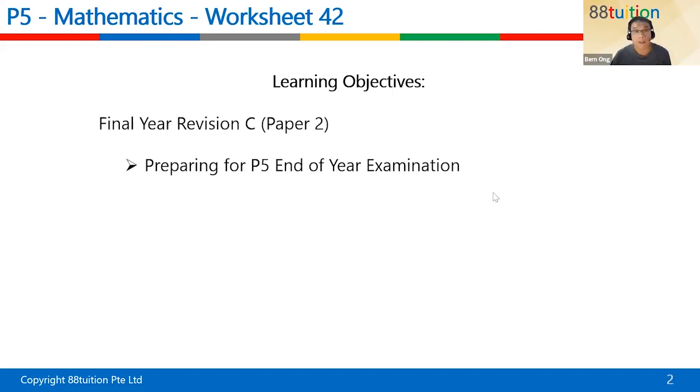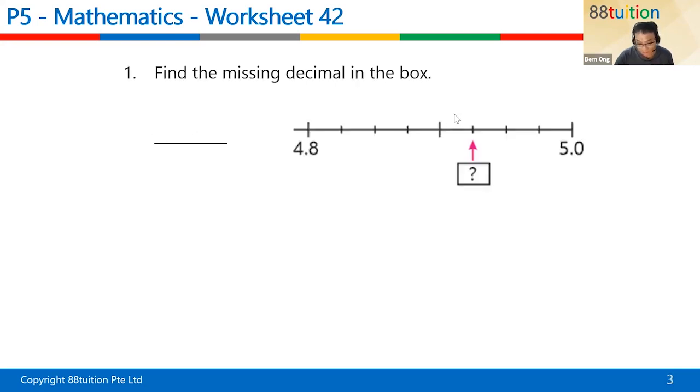Okay, come. So we are going into paper 2. Paper 2 is more on problem solving, and children can use a calculator. And the first question, oh my goodness, both of you got it right. Good job. Your answer is 4.925.